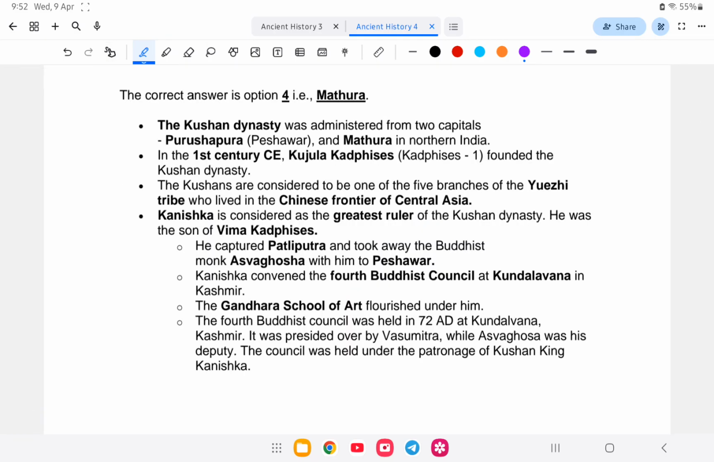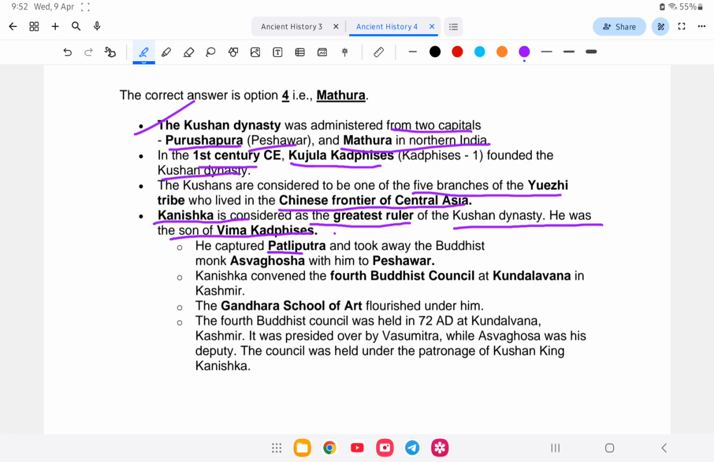So the Kushan dynasty was administered by two capitals, that is Purishpura or Peshawar and Madura in North India. In the 1st century CE, Kujula Katifasis founded the Kushan dynasty. The Kushans were considered as one of the 5 branches of the Yazidi tribe which lived in Chinese frontier of Central Asia. Kanishka, also considered as the greatest ruler of the Kushan dynasty, was the son of Vima Katifasis.